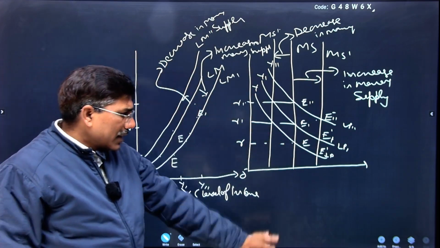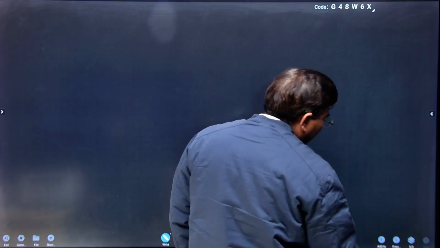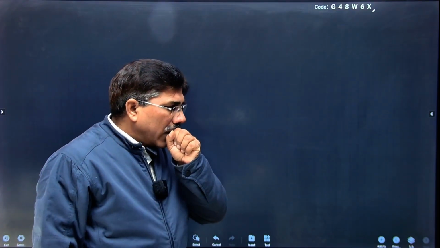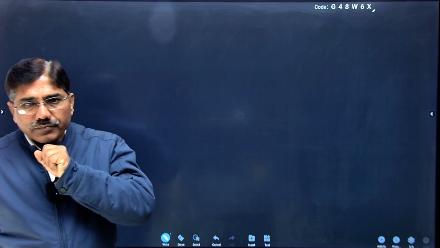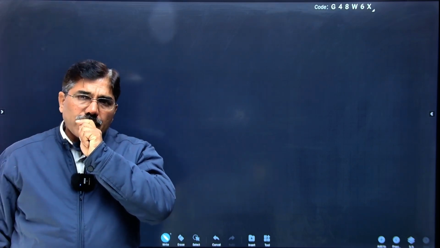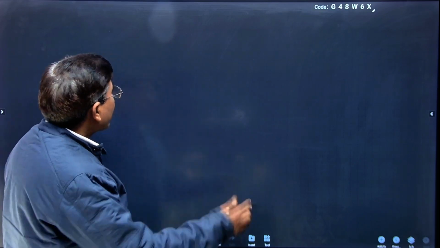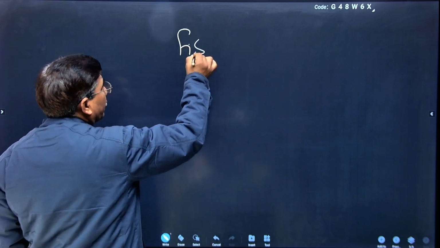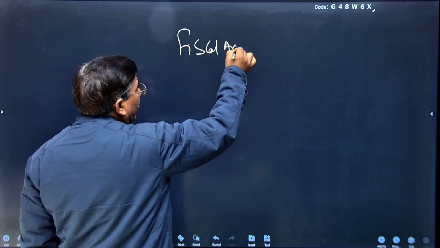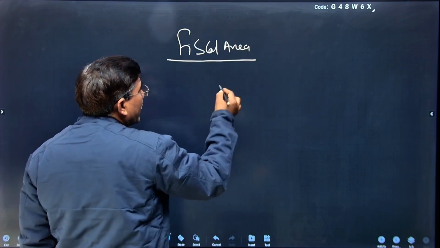Now one point is clear, that is the monetary sector: how monetary changes shift the shape or position of the LM curve. Now I will discuss the fiscal area. How can you understand the fiscal area?